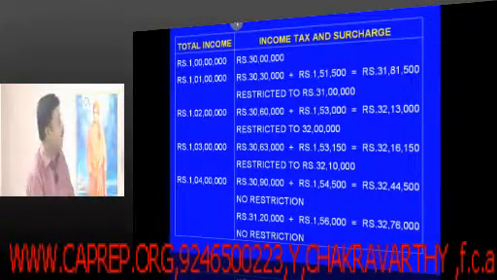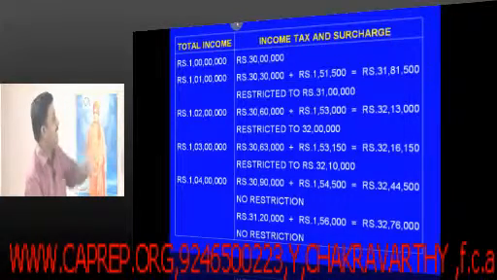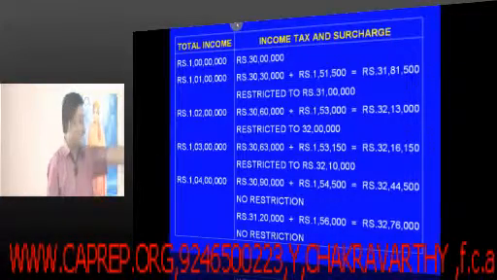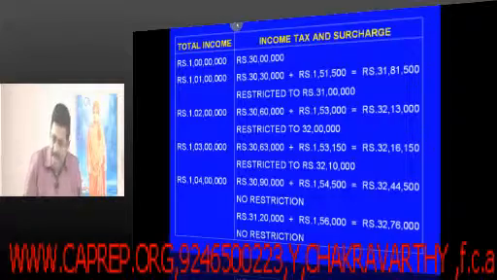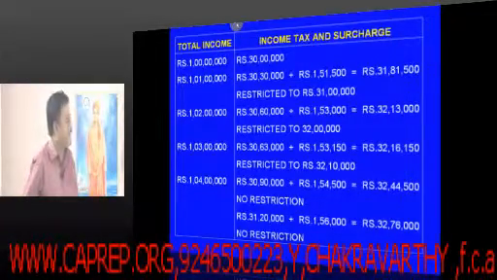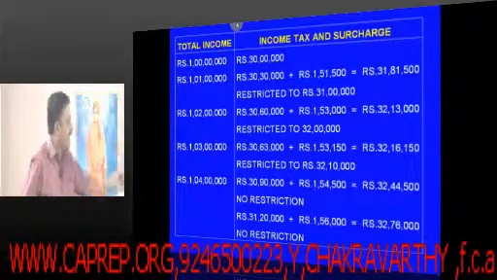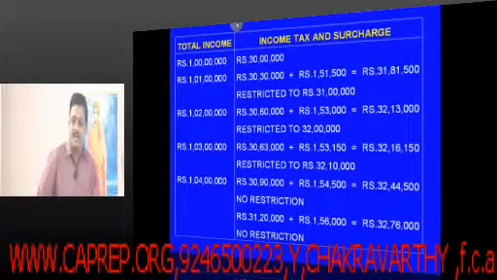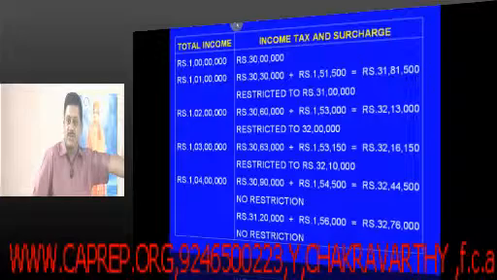If it is 1 crore 2 lakhs 10,000, the tax on that is 30 lakhs 63,000. Surcharge is 1 lakh 53,150. Put together it is 32 lakh 16,150. But it is again being restricted to 32 lakhs 10,000. How come 32 lakhs 10,000?